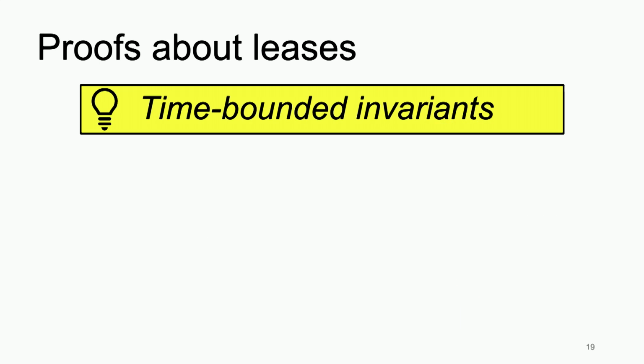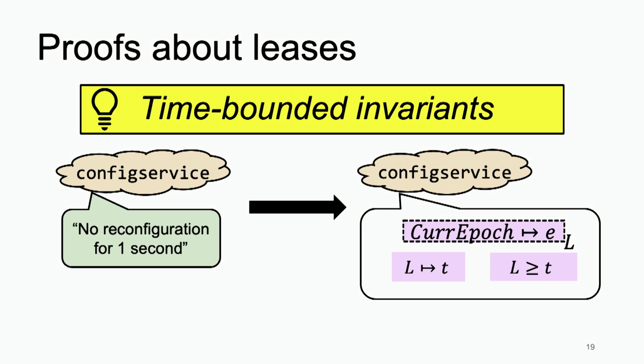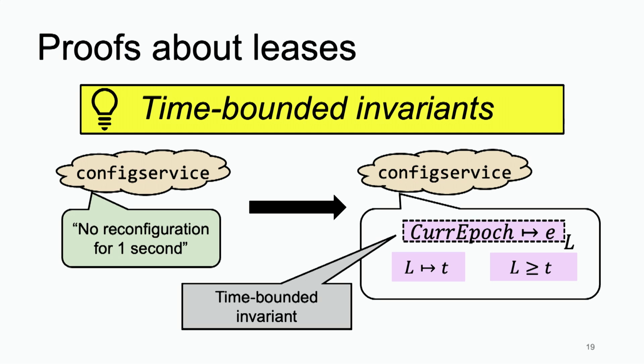So how do we do this? One idea that Grove has is that we introduced a time-bounded invariant. They look a lot like our lock invariants, except there's a time associated with them. This informal notion that no reconfiguration happens within one second, we capture by a new invariant, which we indeed call the time-bounded invariant.